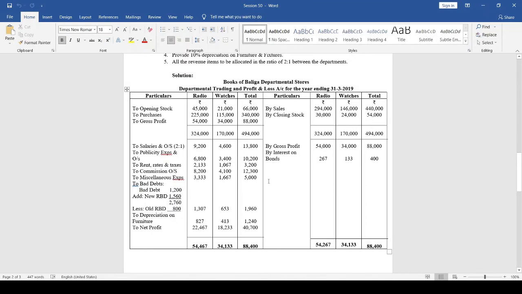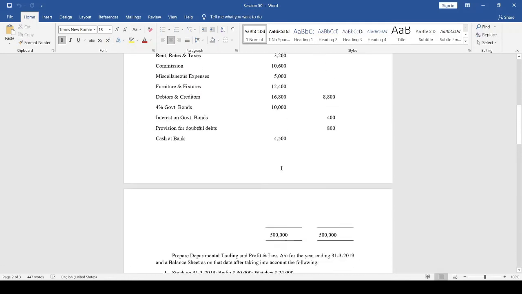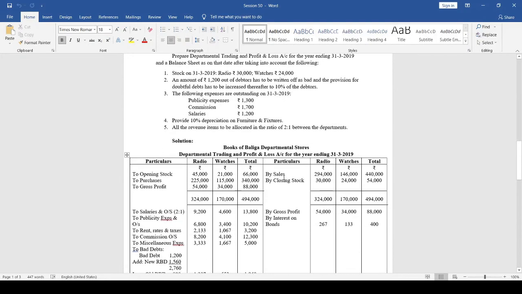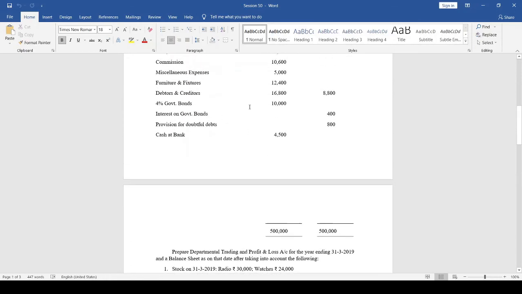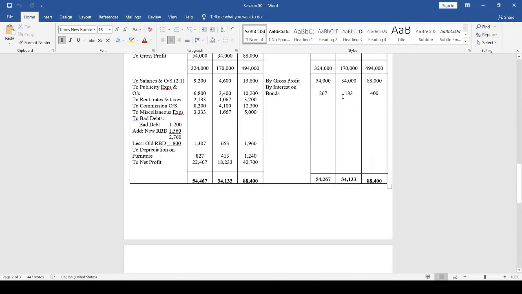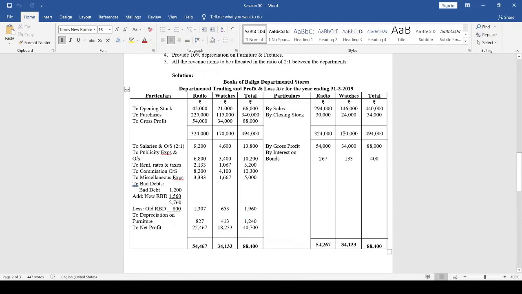Okay, now let us take the income. Credit side of profit and loss account: interest on bonds. There is 4% interest. So 10,000 into 4% means 400. So interest on bonds 400. How do we allocate this 400 in the 2:1 ratio? So 267 and 133. Right?